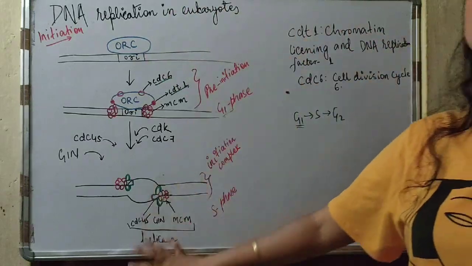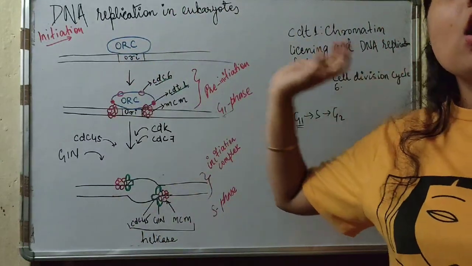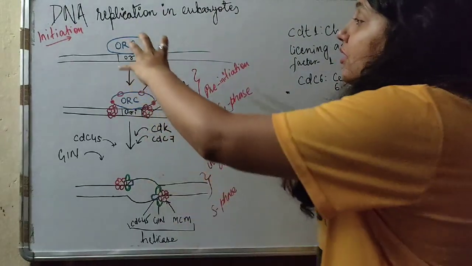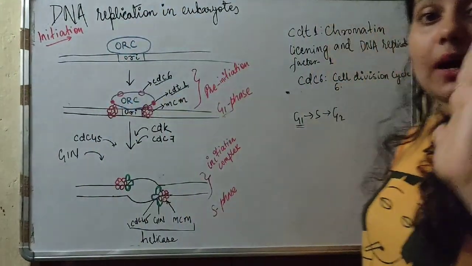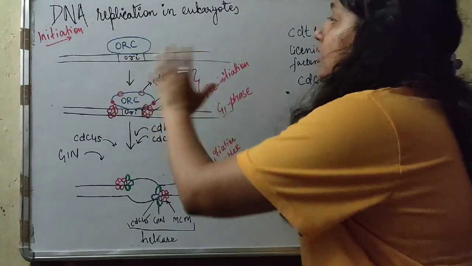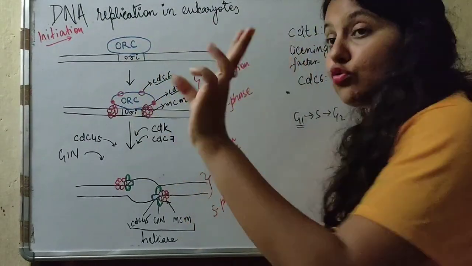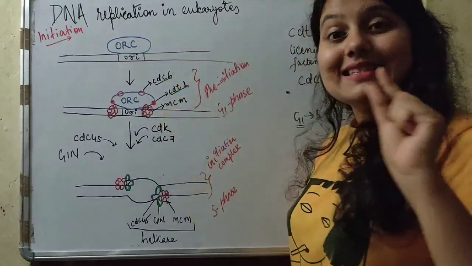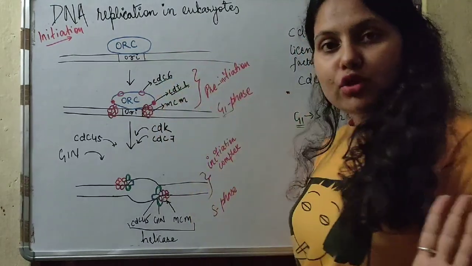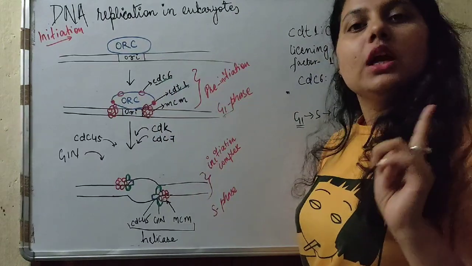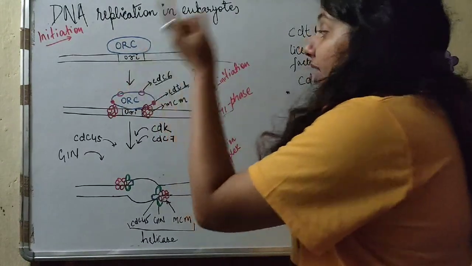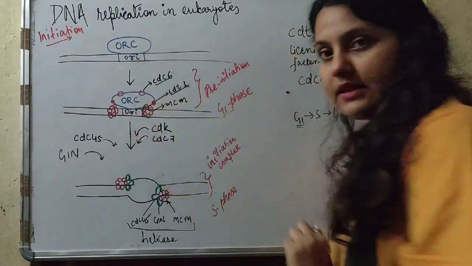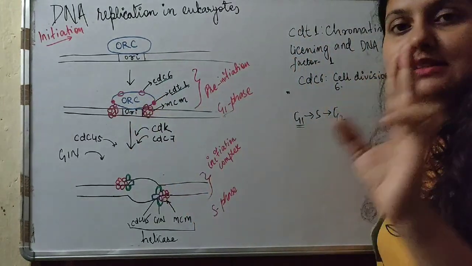This is a complex of proteins which recognizes the origin of replication. After the origin recognition complex recognizes the origin of replication, two proteins come. First, CDC6 will come and bind to the origin recognition complex, and then CDT1 will bind to the ORC. First CDC6 and then CDT1.